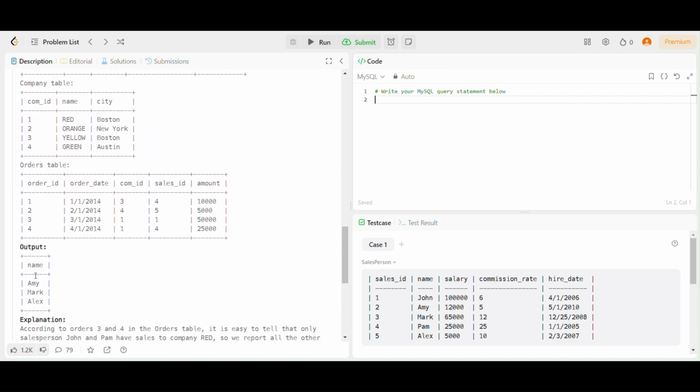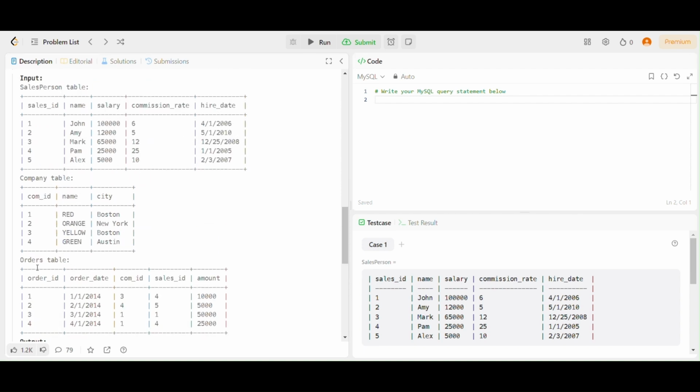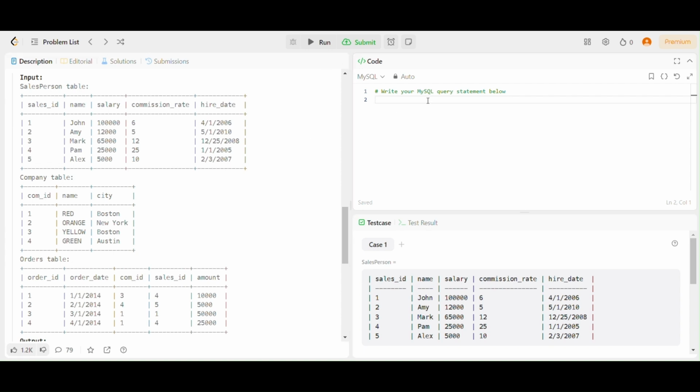So in the output, what do we want? We just want the name. Is name present anywhere? Yes, the name is present in the salesperson over here. So we are going to just select the value. We will just ensure that all the names are distinct so that no name is repeated. So we'll just select the distinct name. This is going to be our outer query. So we are going to have an outer query and an inner query over here, and we are taking this from the salesperson table. Name is from the salesperson table.